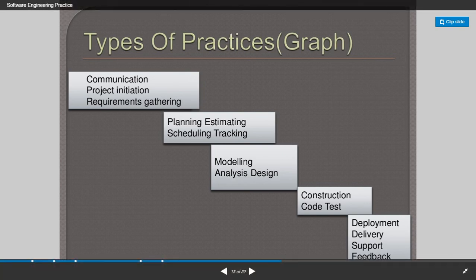Okay, now the next one is modeling. In modeling we have analysis and design. We analyze what we have done in the requirements gathering and we are going to design the product. Design here consists of all the techniques and tools used in software engineering to develop the process flow and the data flow of the particular software process development.